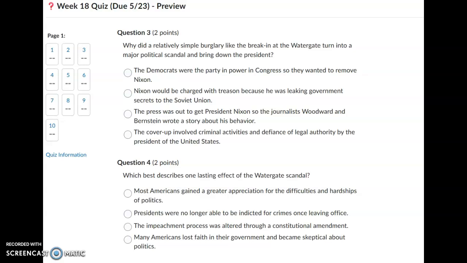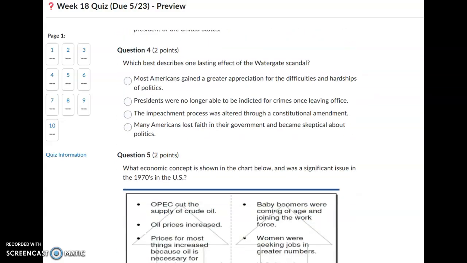Why did a relatively simple burglary like the break-in at the Watergate turn into a major political scandal and bring down the president? The Democrats were the party in power in Congress, so they wanted to remove Nixon. Nixon would be charged with treason because he was leaking government secrets to the Soviet Union. The press was out to get President Nixon, so the journalists Woodward and Bernstein wrote a story about his behavior. The cover-up involved criminal activities in defiance of legal authority by the President of the United States.